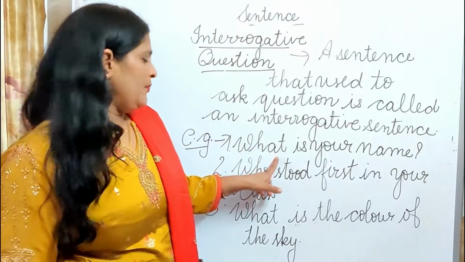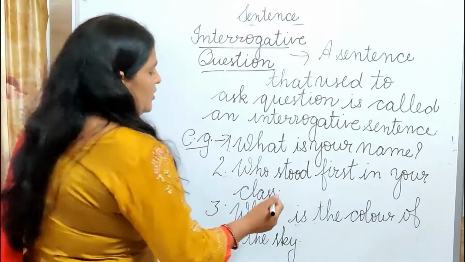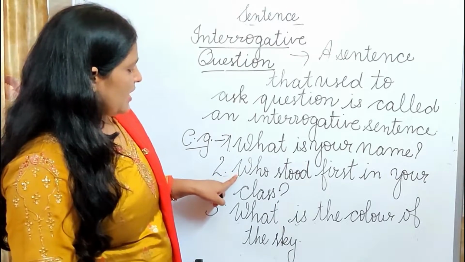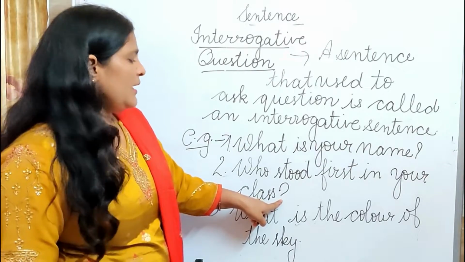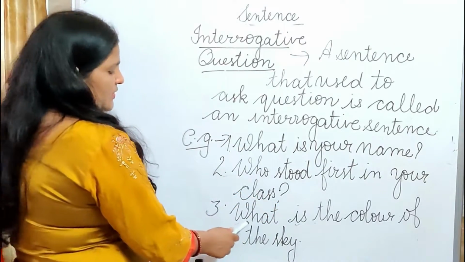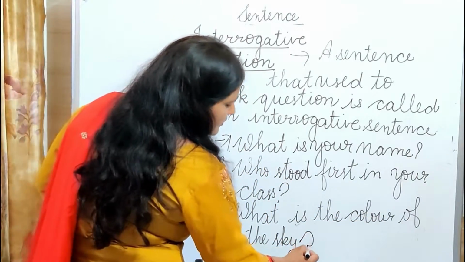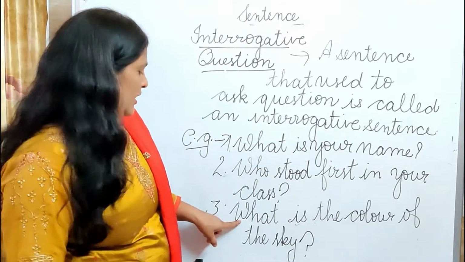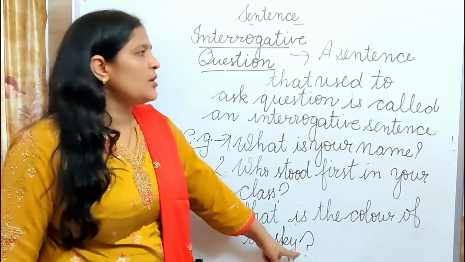What is your name? Who stood first in your class? See here, beta, this starts with a question word and ends with a question mark. This is an interrogative sentence. Next one: What is the color of the sky? In this sentence also, beta, it starts with the interrogative word and ends with a question mark. I think, beta, it is clear to you.